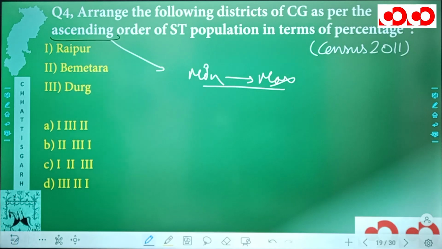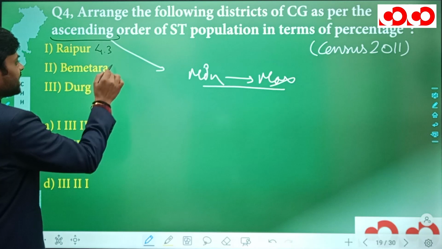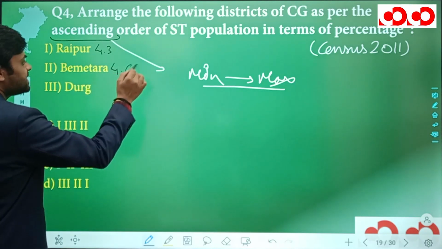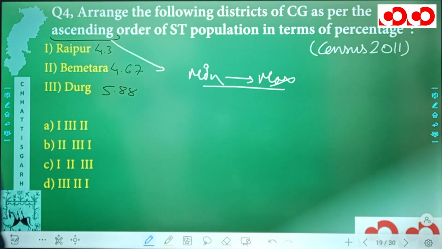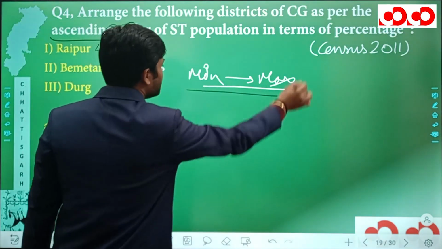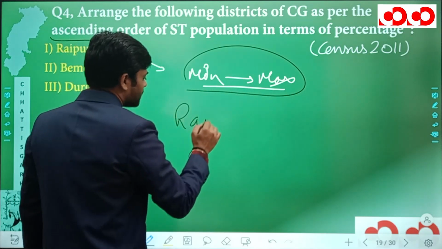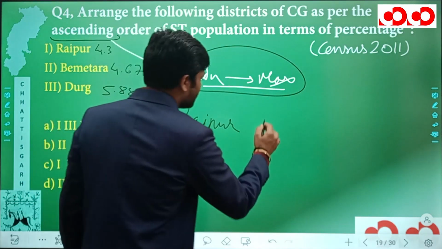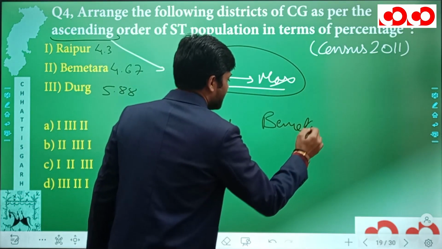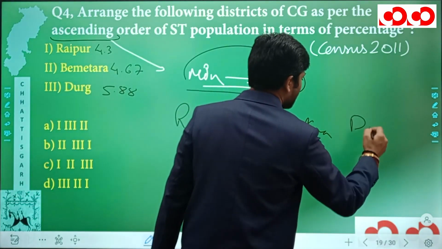Now coming back to the question. In Raipur, the percentage was 4.3. In Bemetara, the percentage was 4.67. And in Durg, the percentage was 5.88. We have to arrange them in ascending order. That means from minimum to maximum. So in first position will be Raipur. In the second position after Raipur will be Bemetara, and finally in third position after Bemetara will be